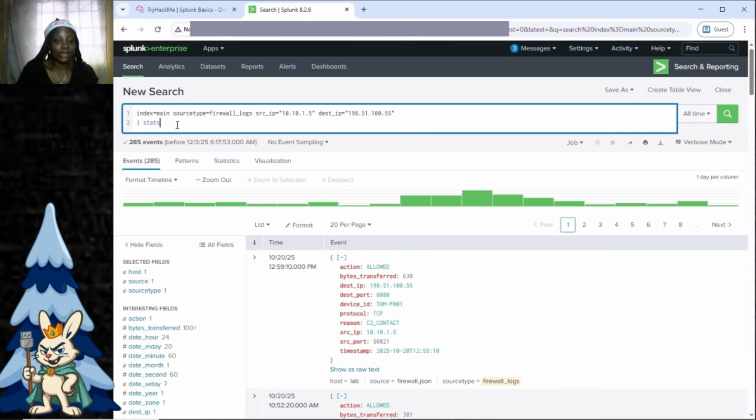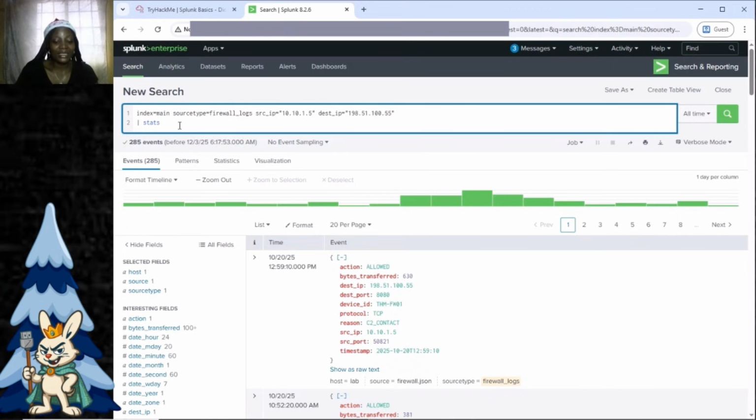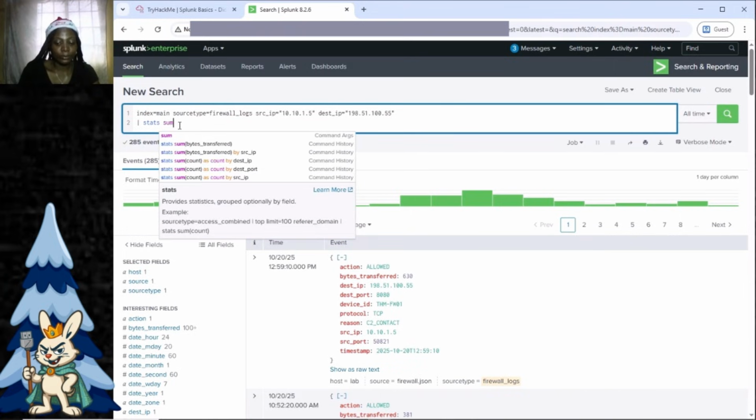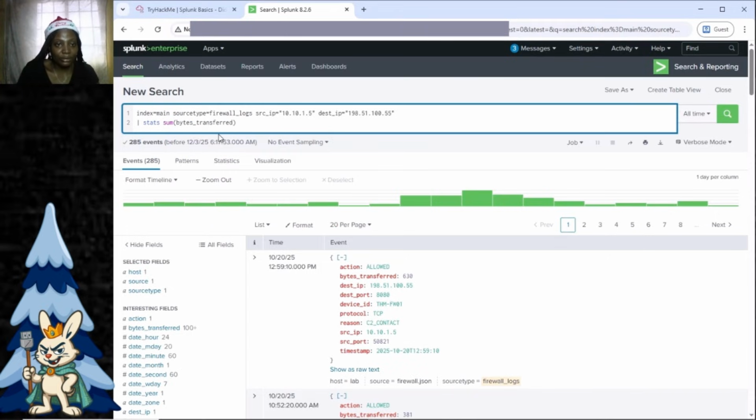So we've clicked on stats, and remember the hint says we should use the sum command to get the accumulative result. So the next thing we're going to type after stats is sum, open bracket, bytes transferred, close bracket.